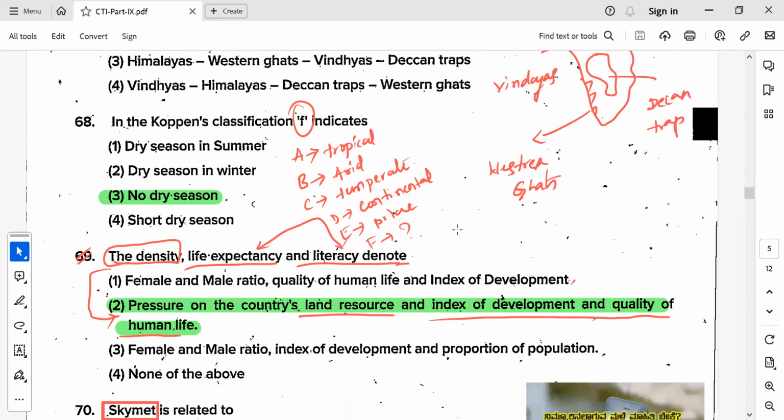As I was discussing Koppen's classification, there are nine Koppen's classification types, and he has given some code letters. A stands for tropical, B for arid, C for temperate, D for continental type of climate, E for polar, and F, you can see, is for no dry season. There won't be any dry season in a particular region. Very important. Remember this up to F.